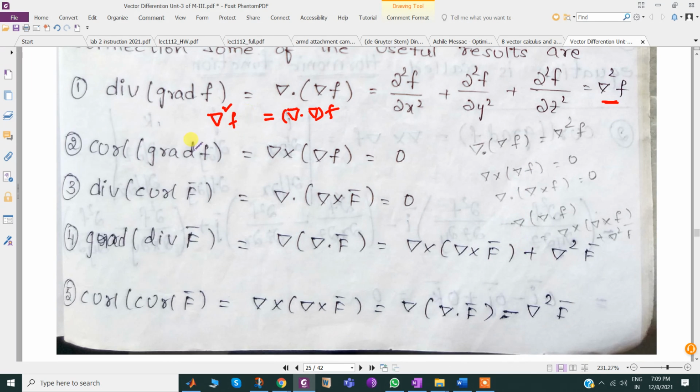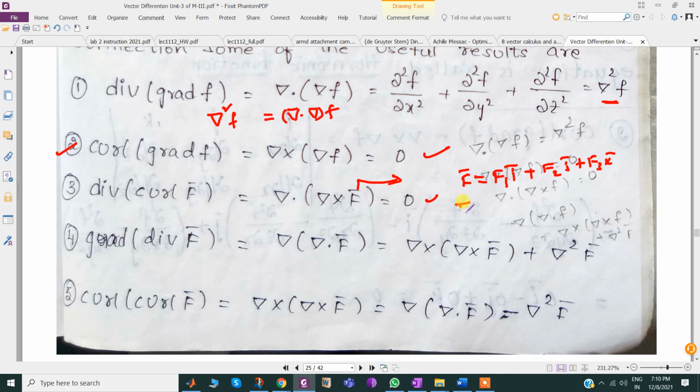Similarly, I think in the last class we proved curl grad f, or curl grad phi, equals 0. This one we proved. Similarly, div curl f bar is equal to 0. We may prove this one also. The best way, to avoid confusion, is to let f bar equal f1 i bar plus f2 j bar plus f3 k bar.